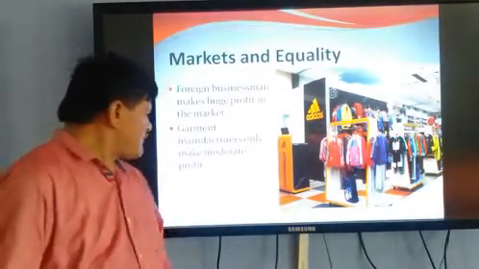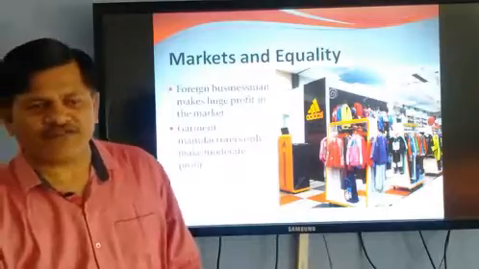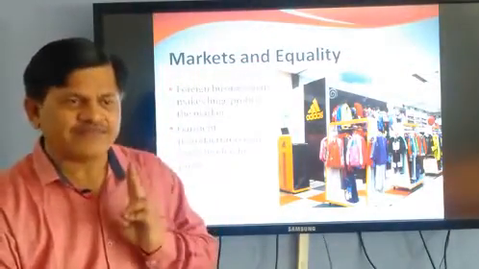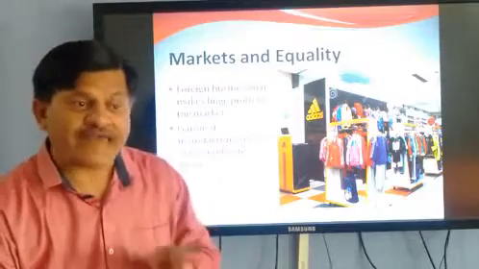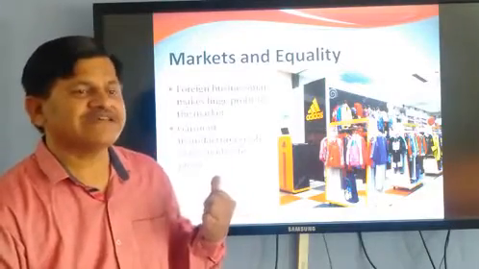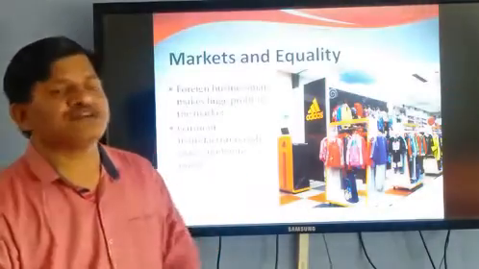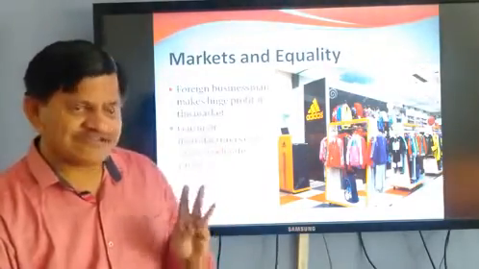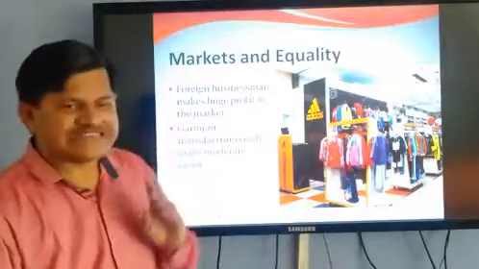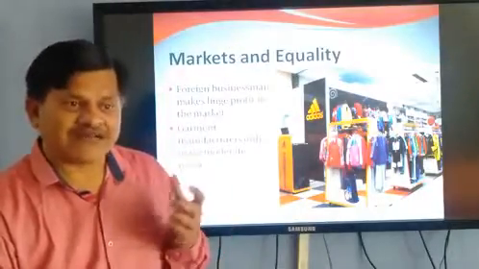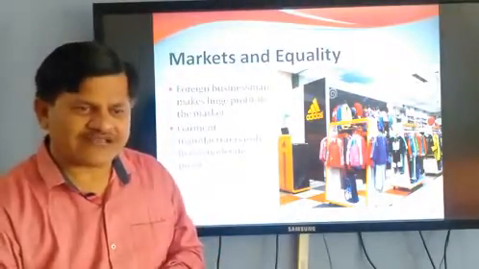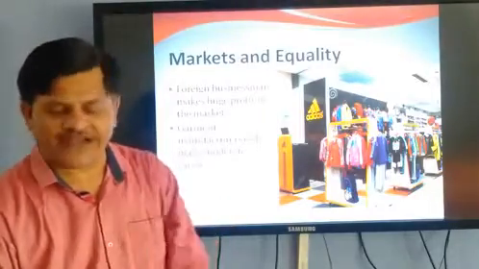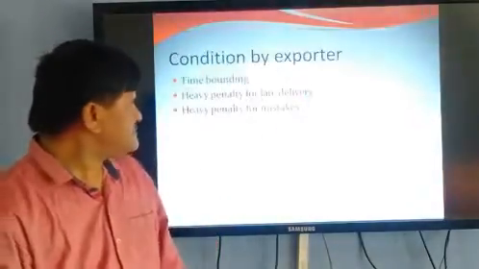Garment manufacturers only make a moderate profit. The second most profitable in this business is the garment owner. First is the exporter, the foreign businessman. Second is the garment factory owner. These two people get more benefit from this.